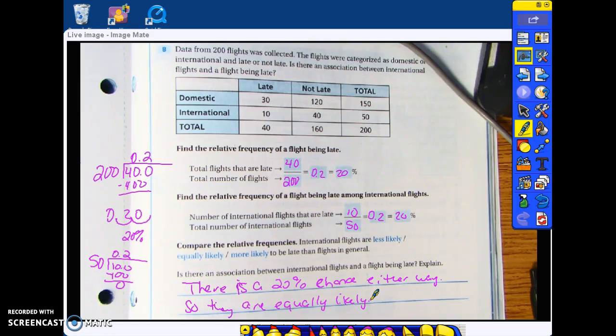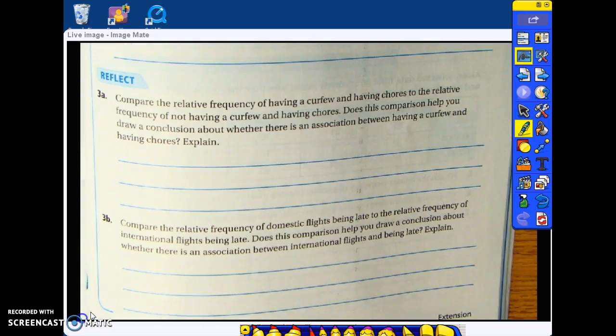Alright, look down at the bottom of the page. Compare the relative frequency of having a curfew and having to do chores to the relative frequency of not having a curfew and having to do chores. Does this comparison help you draw a conclusion about whether there is an association between having a curfew and having chores? So the relative frequency of having a curfew and having to do chores was 50%.